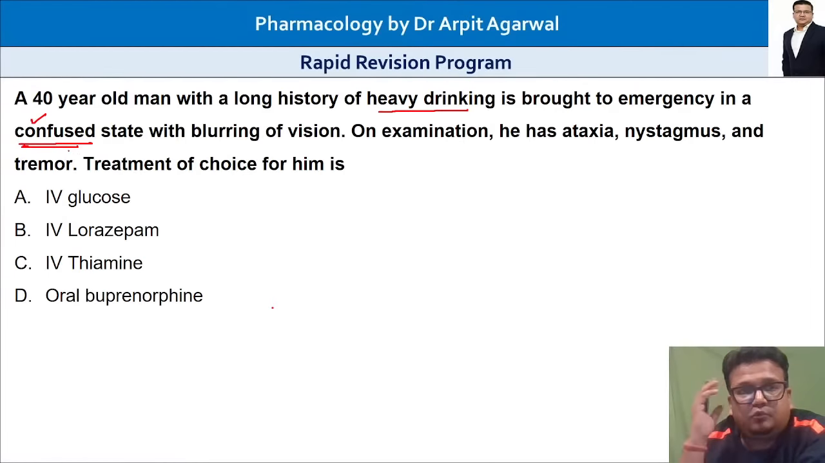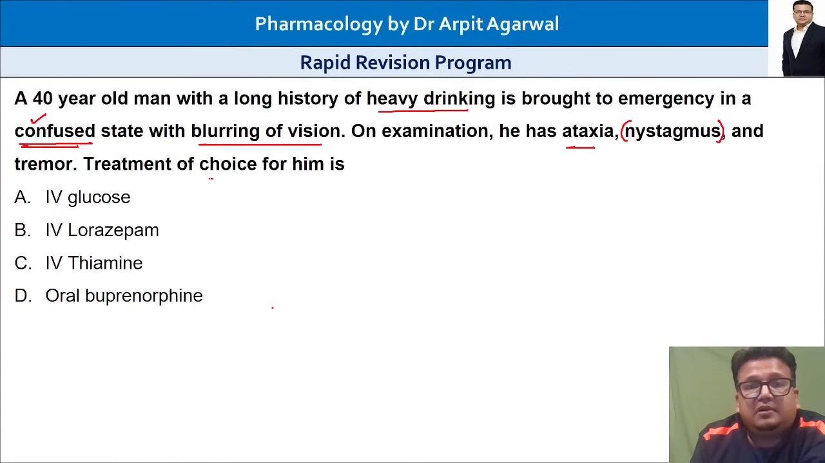Alcoholism plus confusion, what comes to your mind? Blurring of vision, ophthalmoplegia. He has ataxia, nystagmus, again a symptom of ophthalmoplegia. Confusion, ophthalmoplegia. What is the treatment of choice? What are we looking at here? Yes, Himanshu, Wernicke encephalopathy is what we are looking at, and the answer is thiamine.